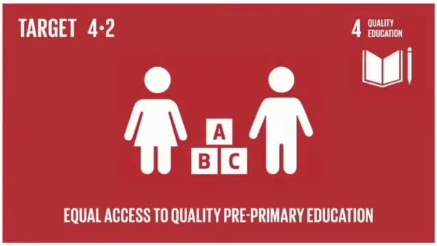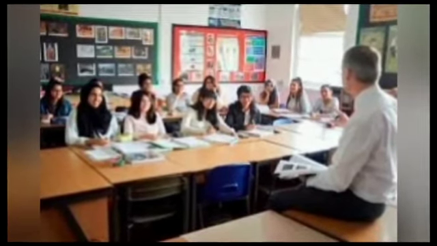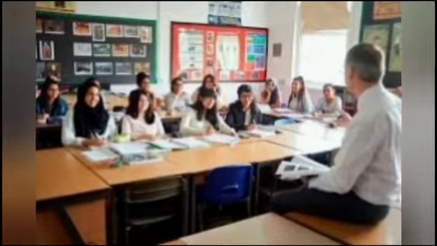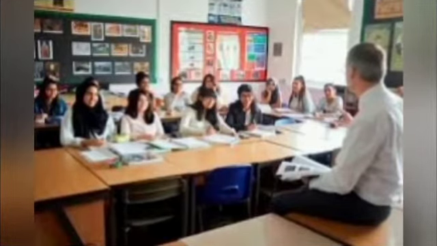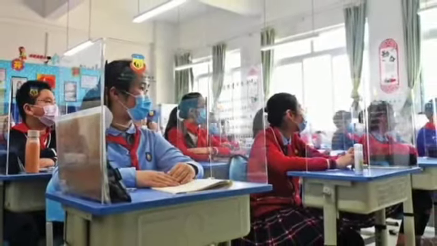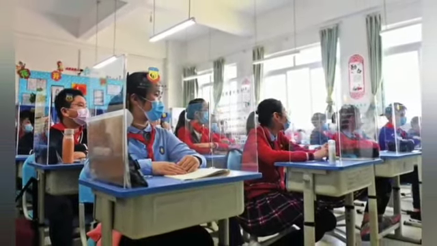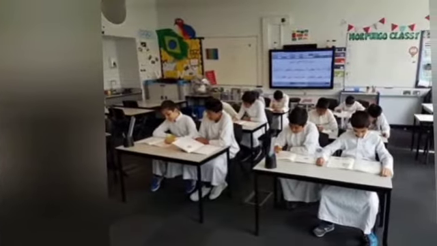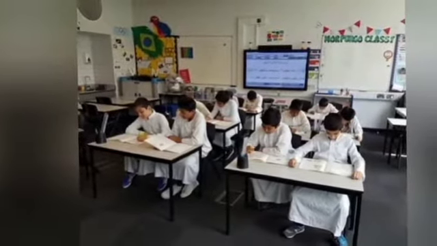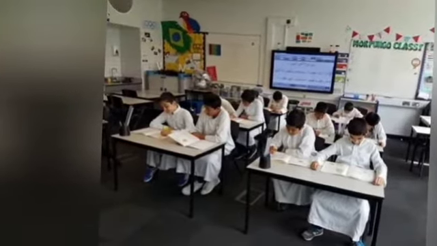Target 4.2 Equal access to quality pre-primary education. UN definition: by 2030 ensure that all girls and boys have access to quality early childhood development, care, and pre-primary education so that they are ready for primary education. The main goal is to ensure all girls and boys are ready before they get into primary education.